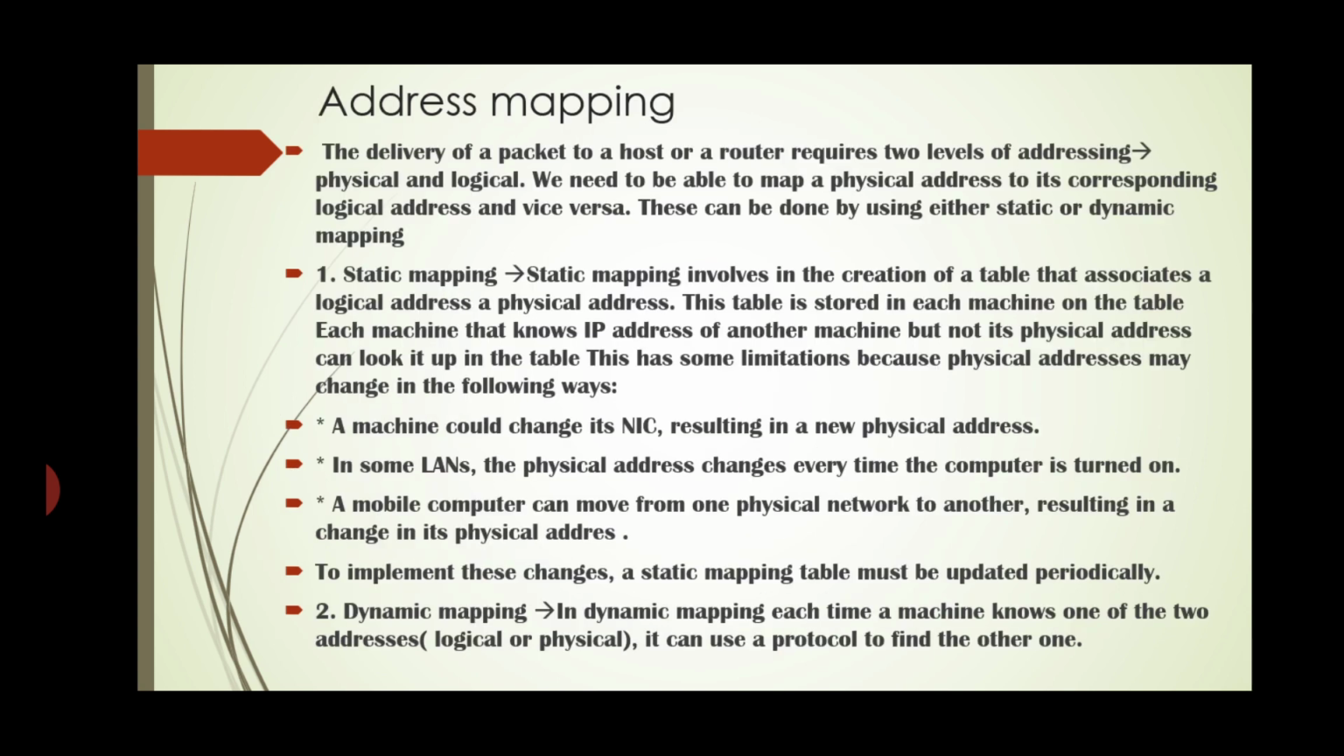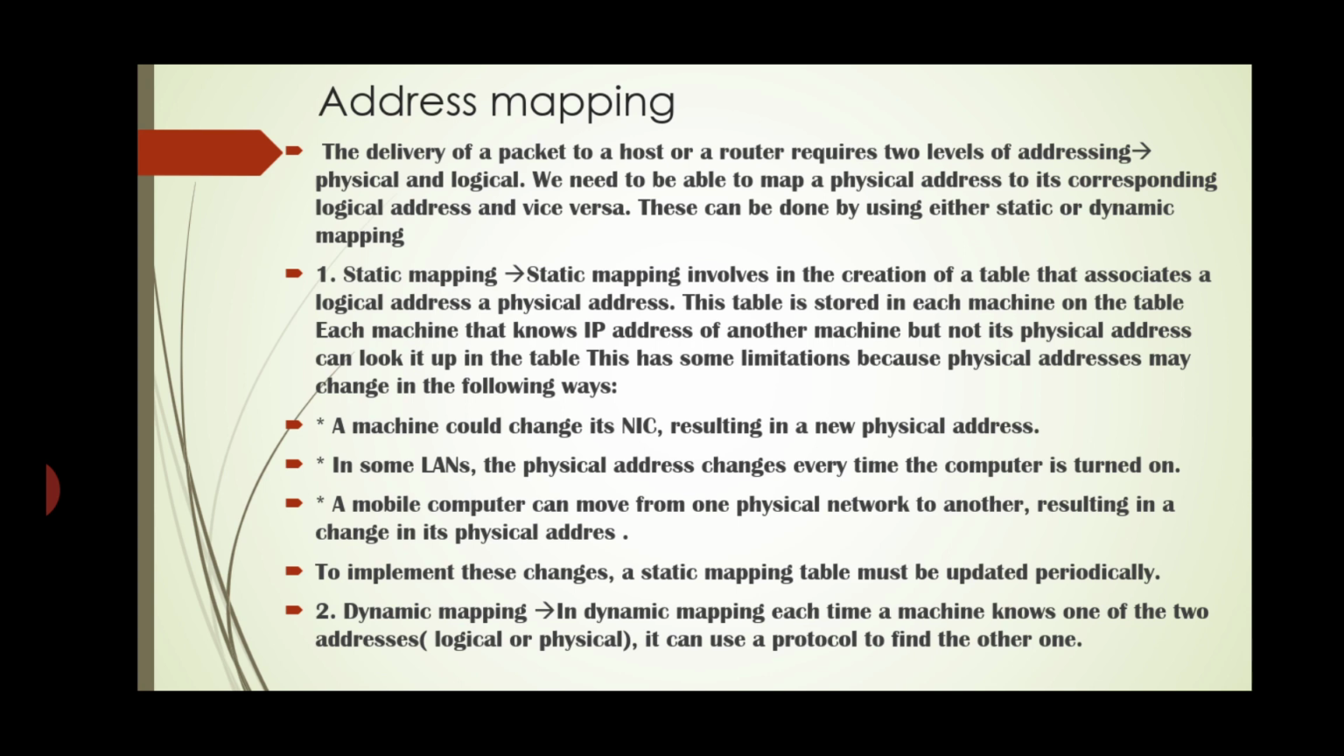Address mapping. The delivery of a packet to a host or a router requires two levels of addressing, physical and logical. We need to be able to map a physical address to its corresponding logical address and vice versa. This can be done using either static or dynamic mapping.